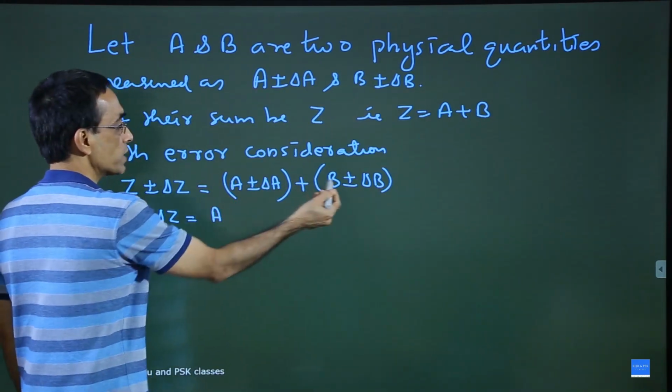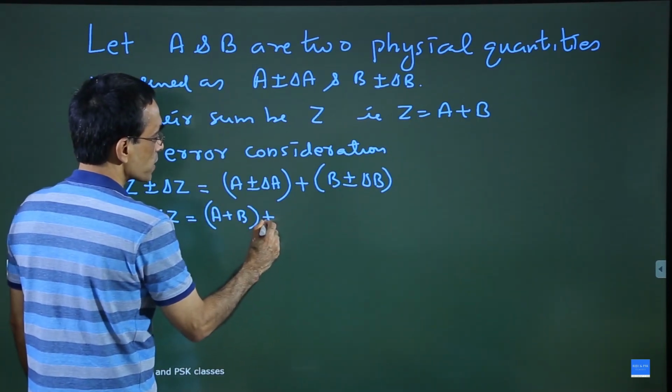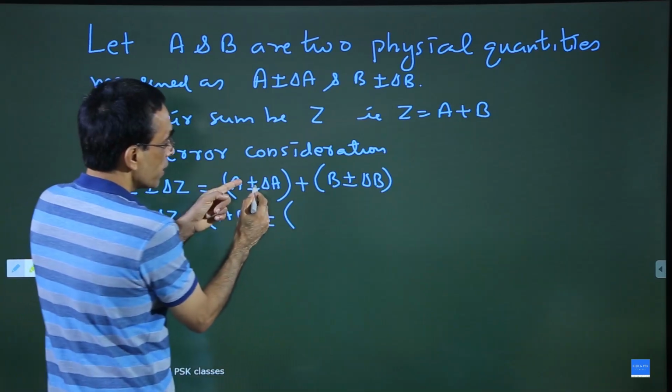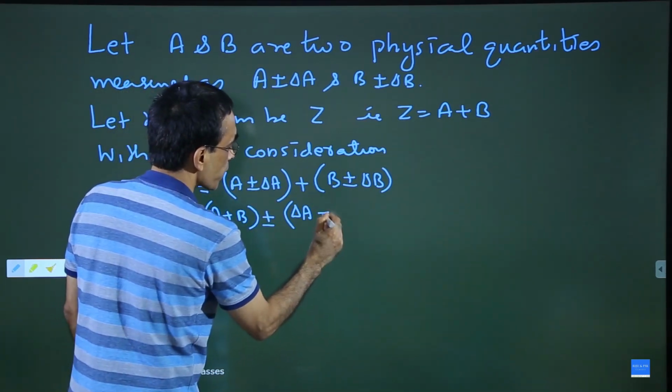A should be taken first, then you take A plus B, put a bracket, plus or minus, see plus or minus what is left here, delta A, and plus delta B.